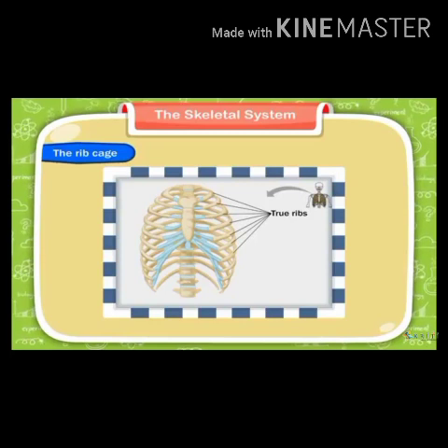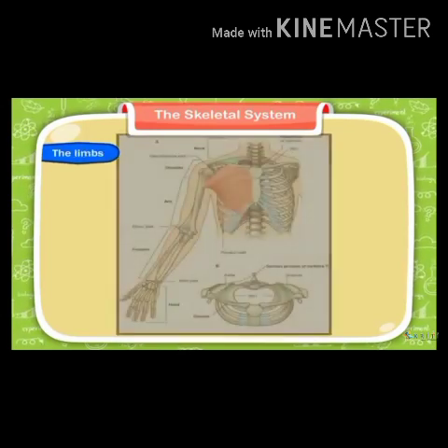Look, the upper seven bones are known as true ribs. The middle three bones are known as false ribs and the lower two bones are known as floating ribs. The upper bone is called the sternum, also called sternum या फिर ribs. The basic function of the rib cage is to protect the vital organs present in our body.